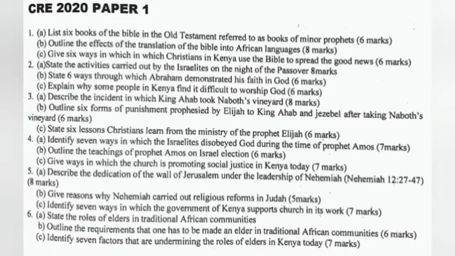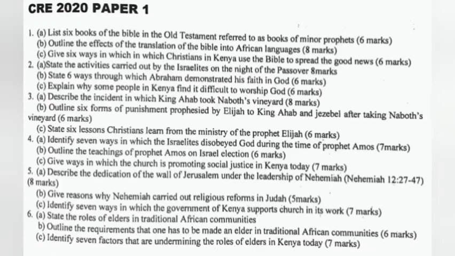4a. Identify 7 ways in which the Israelites disobeyed God during the time of Prophet Amos. B. Outline the teachings of Prophet Amos on Israel election. C. Give ways in which the church is promoting social justice in Kenya today.